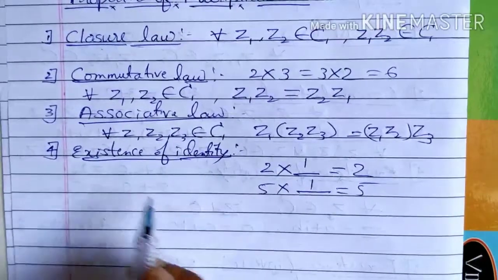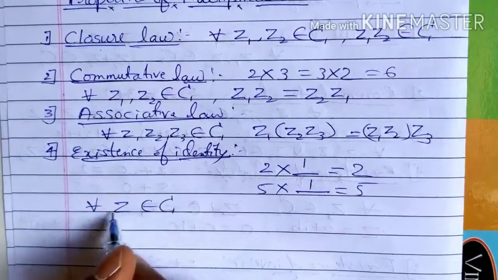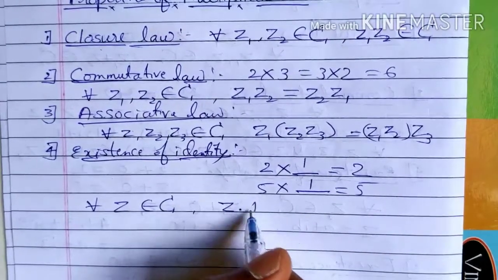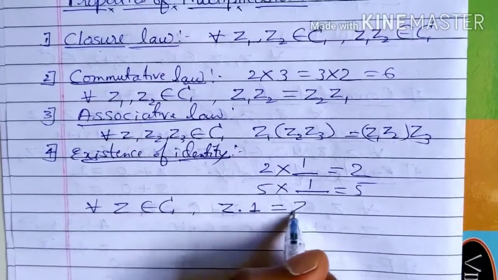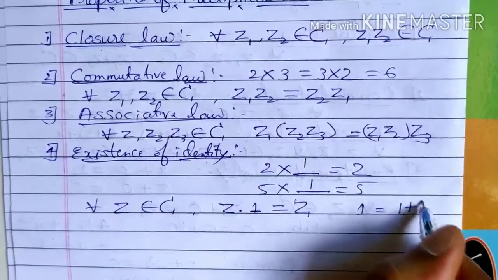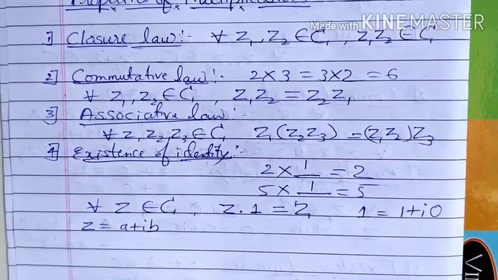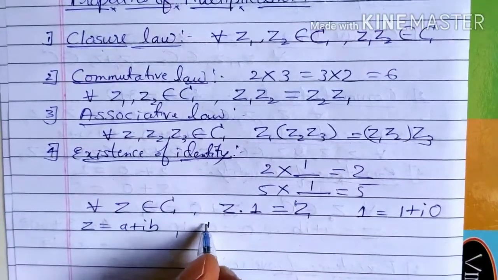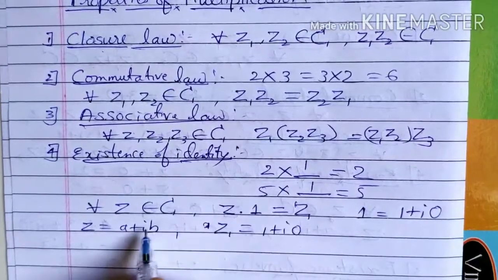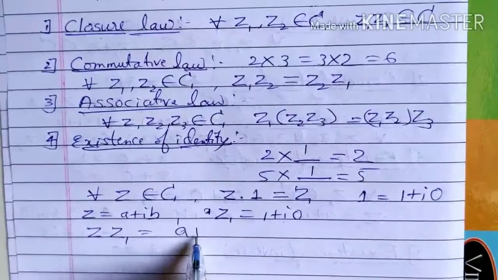Here for complex numbers, for all complex numbers z, z into 1 is equal to z, where 1 is equal to 1 plus i0. That is, if you consider z equal to a plus ib, any complex number, and another complex number 1 plus i0, when you multiply these two complex numbers, the answer will be a plus ib.